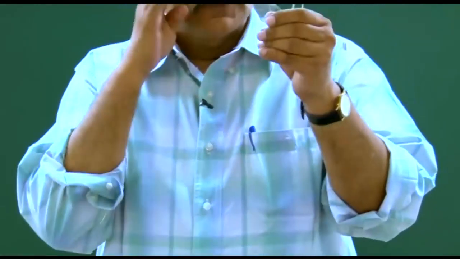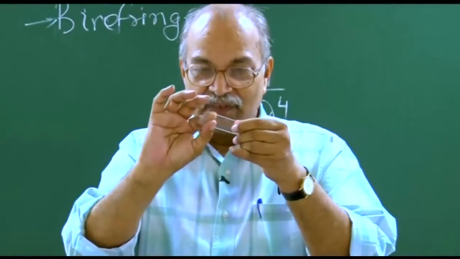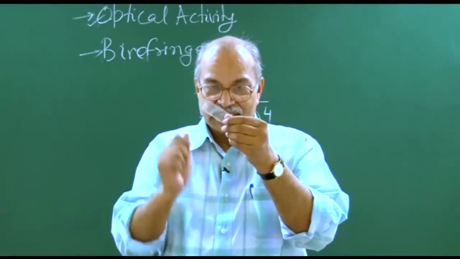Okay, so it's one single layer of tape. You won't be able to see the tape, but perhaps you can see a wrinkle here.